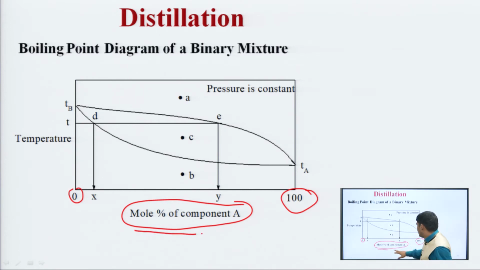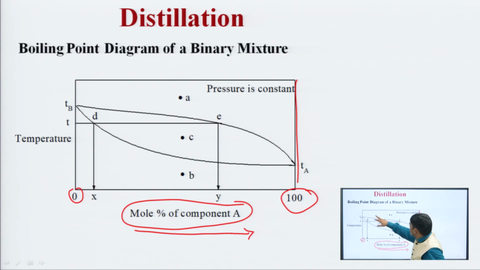As we move in this direction, the composition of component A increases from 0 to 100 and the composition of B decreases from 100 to 0. Here B is 100%, and as we go in this direction it goes to 0.